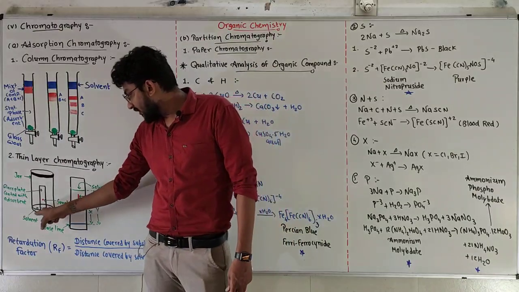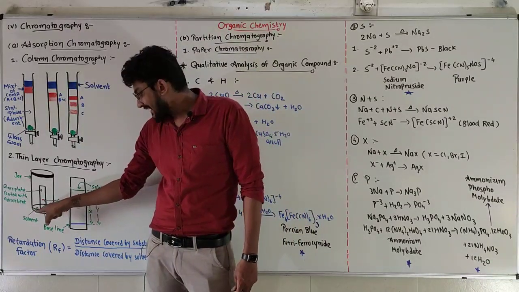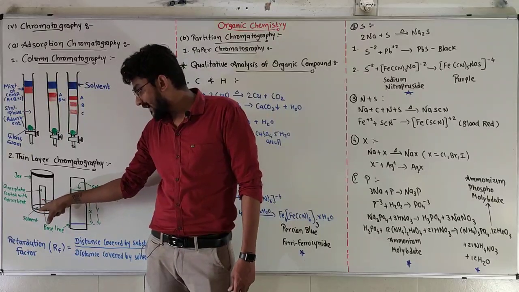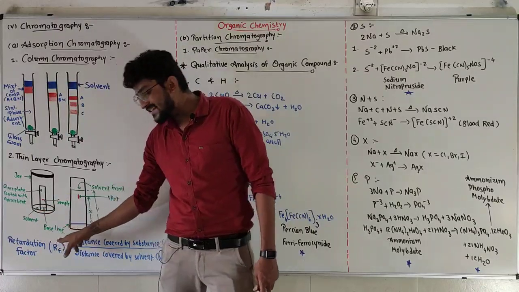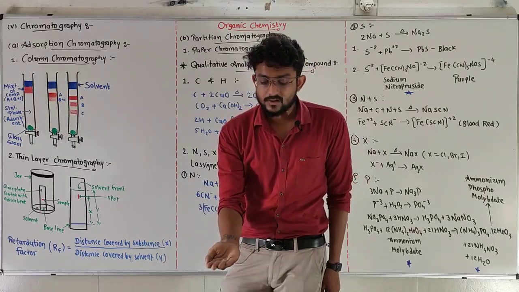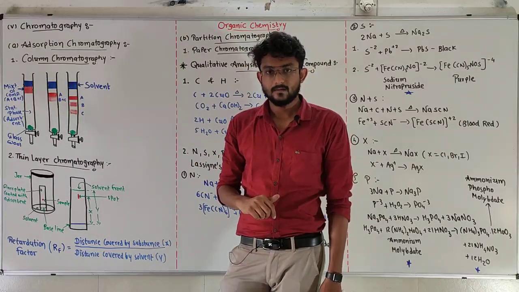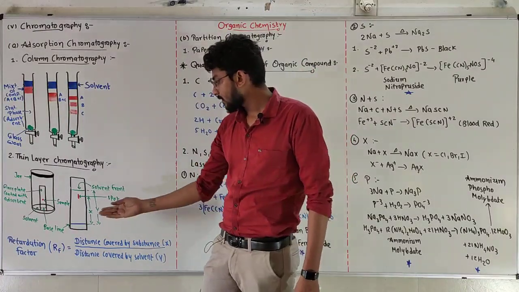The solvent touching the glass plate, that line, this blue dotted line, is known as the baseline, from where our mobile phase will travel upside. Clear?